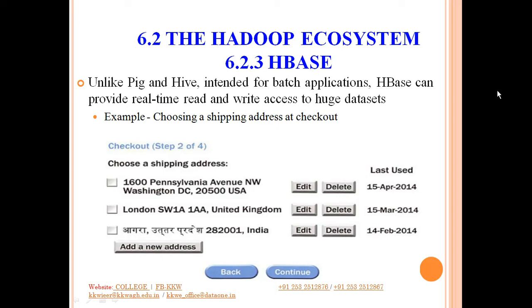You can see here that on 15th April 2014 the first address was last used. On 15th March 2014 the second address was used, and on 14th Feb 2014 the third address was used. So to take care of when a particular shipping address was used by the customer, this timestamp facility is helpful.